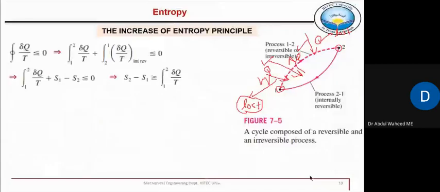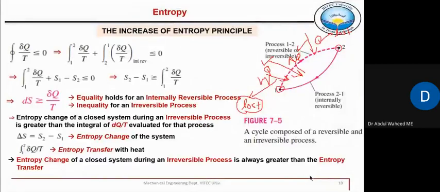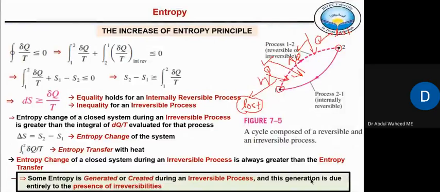So whatever we have discussed so far, the overall conclusion is that during every process, and every process in reality is irreversible due to the presence of irreversibility, some entropy is generated.